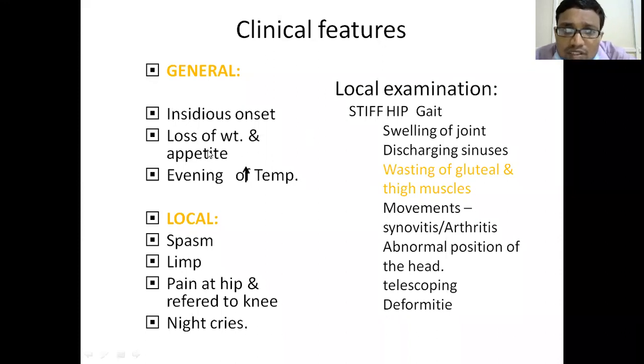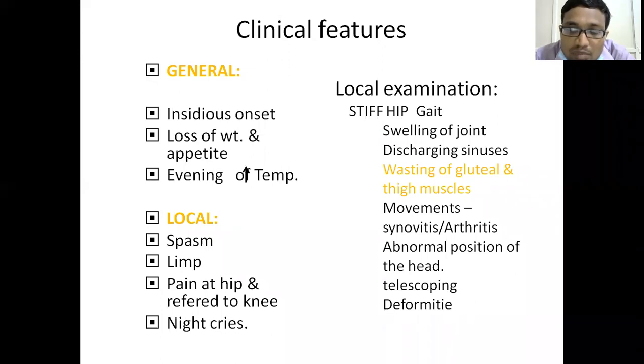Insidious onset of weight loss, evening rise in temperature, pain, limitation of movements, limping, night cries. Sometimes what is hip joint tuberculosis can be referred to knee joint.